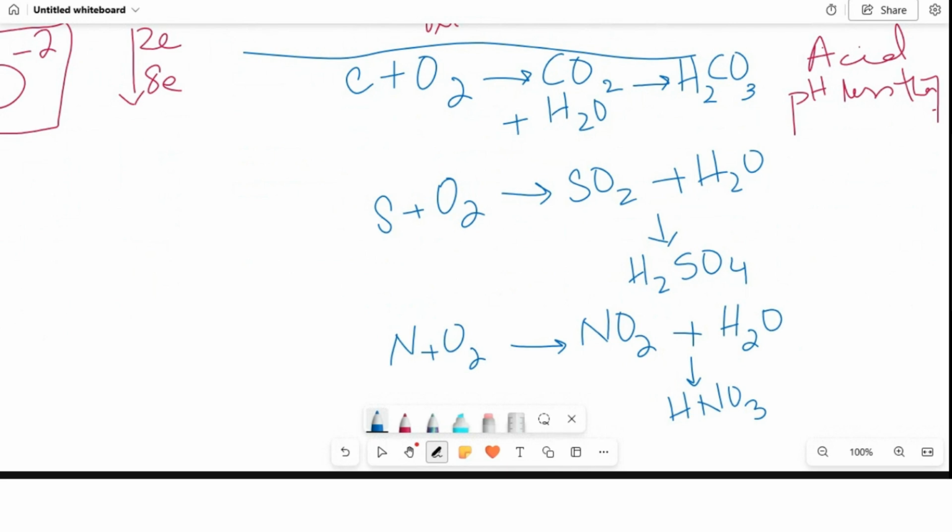So can we conclude from here that these all are non-metal oxides? Carbon dioxide, sulfur dioxide, nitrogen dioxide. They all are non-metal oxides.